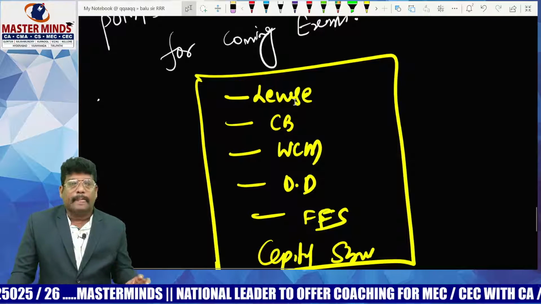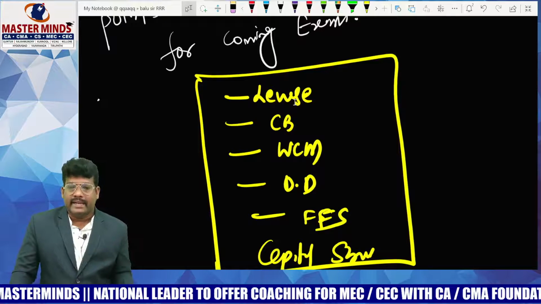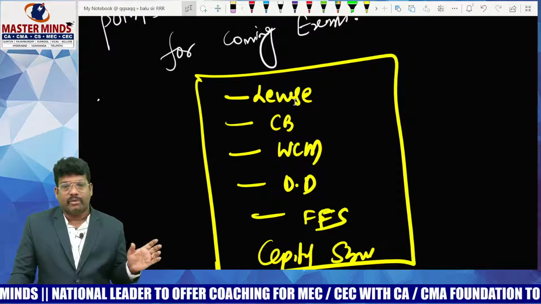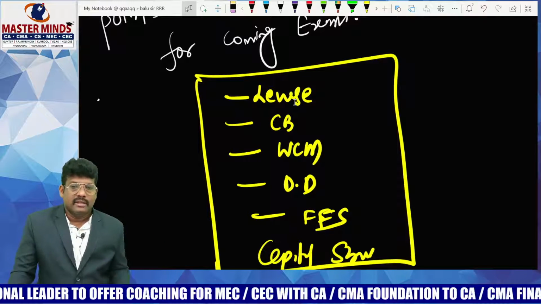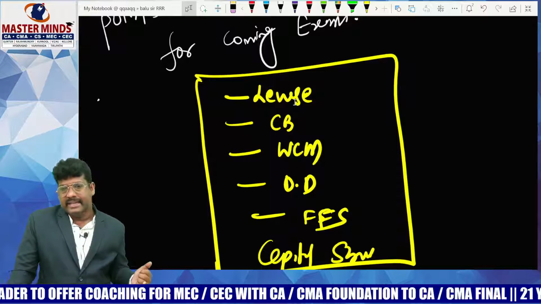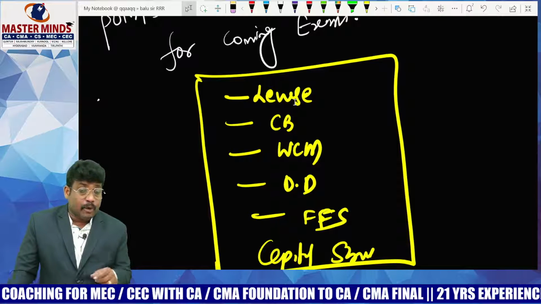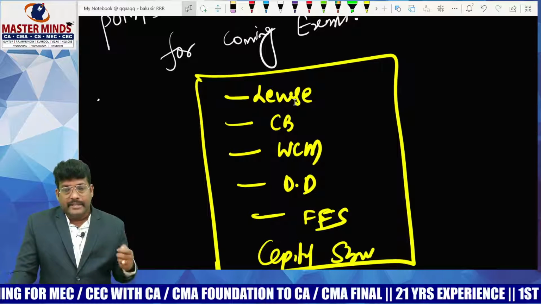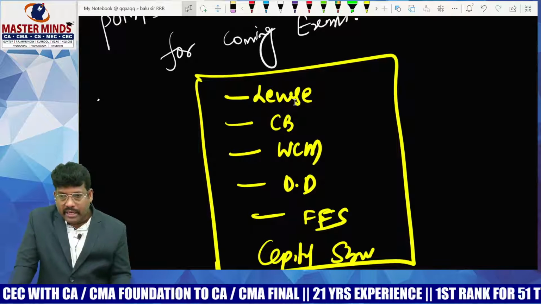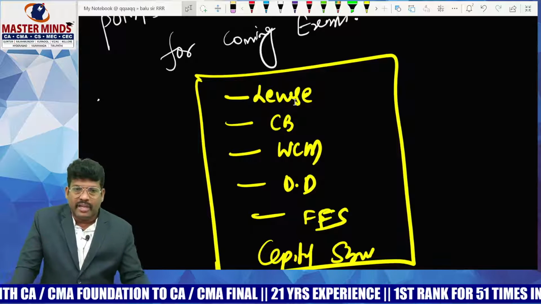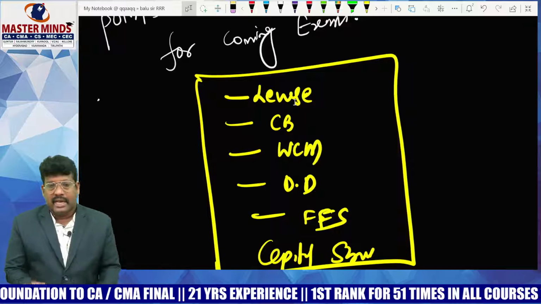Not only problems but also the theory part, and at the same time you might have to develop conceptual clarity. Small concepts were asked: the aging schedule question, what is the acid test ratio standard, and also the financial break-even point, the indifference point, EPS is 0. Generally we calculate how to find the indifference point and the financial break-even point, but instead of asking that, they specifically analyzed this one.